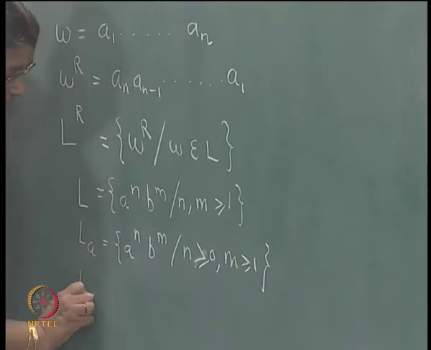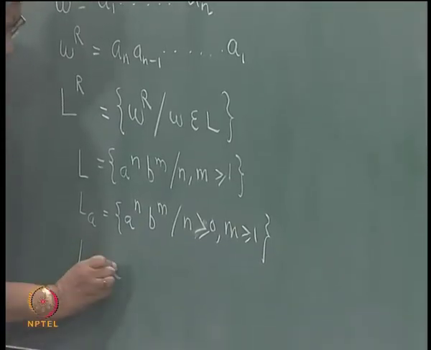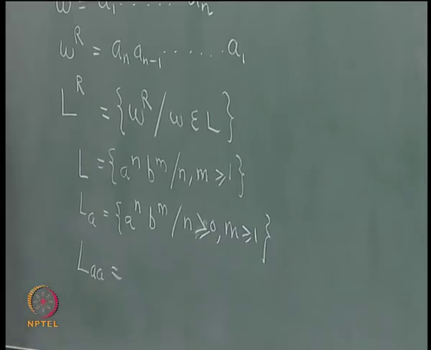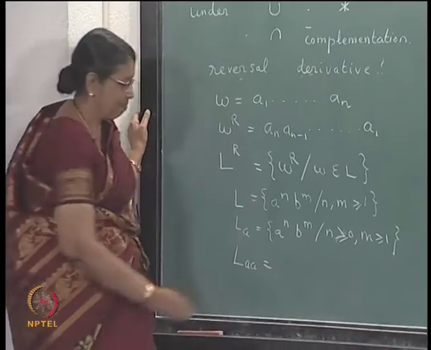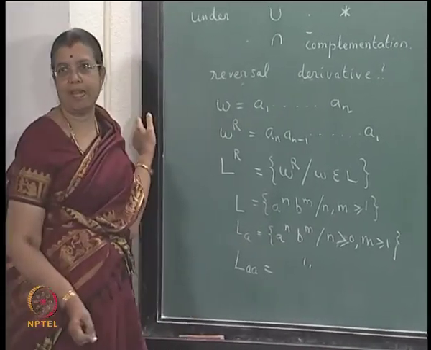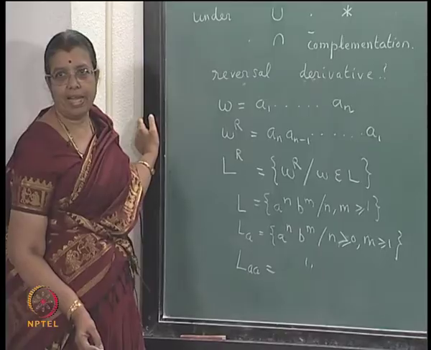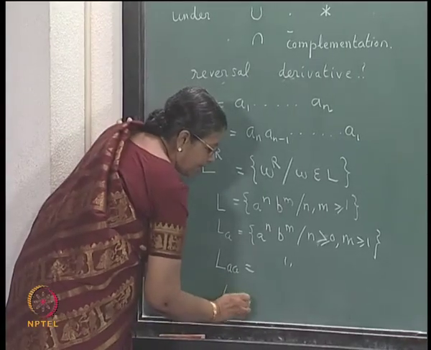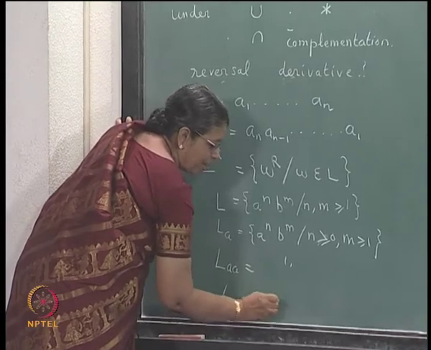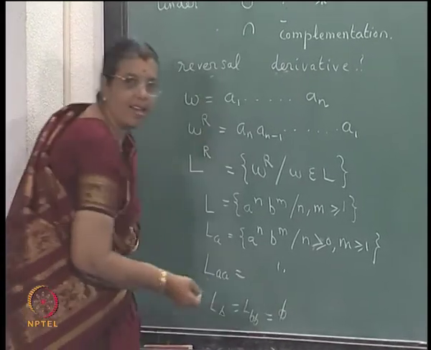What can you say about LAA? What will be LAA? Same as LA, right. What can you say? LB is empty, LBB will also be empty, right.